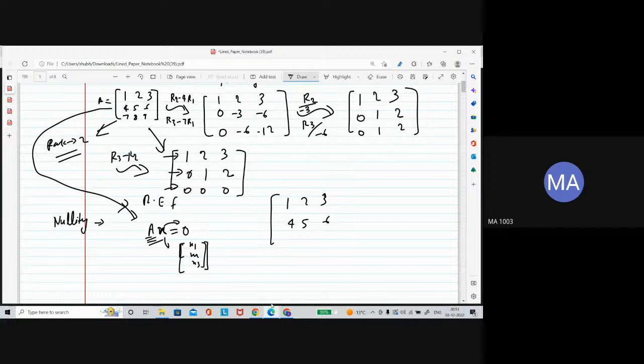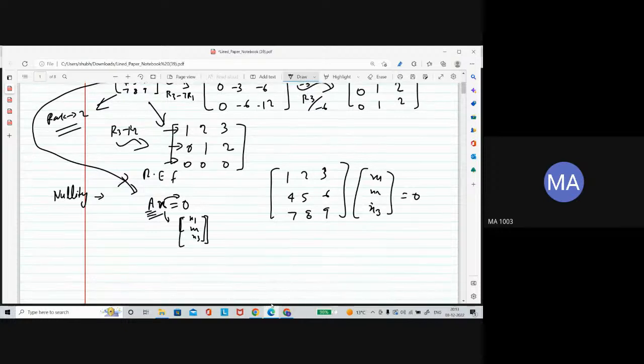So we have this matrix, and now the system of linear equations forms like this. If you multiply this out, you will get the equations: 1x1 plus 2x2 plus 3x3 equal to 0, and the rest you can multiply similarly, and you will get 3 equations.